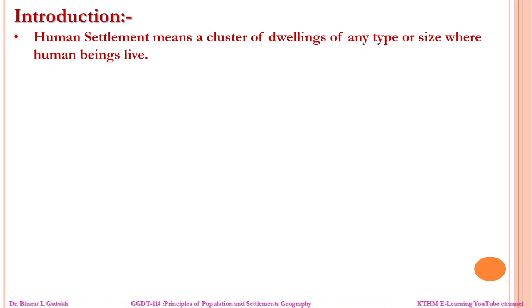Now these are the differences between type and pattern. First of all, we will discuss the type of settlement. In the geographical literature, particularly on rural settlement, the terms convey various meanings and sometimes are synonyms, interchangeable. Let us see a few examples for each. Trewartha referred to two primary types of settlement: first, isolated or dispersed, and second, nucleated. Hudson says the major patterns of rural areas are either nucleated or dispersed.